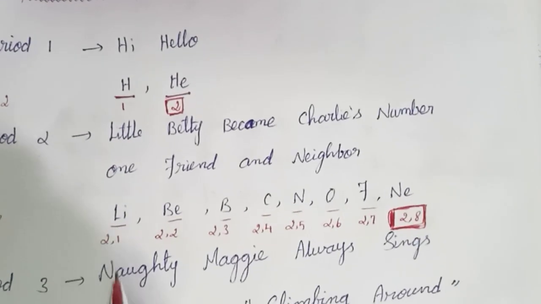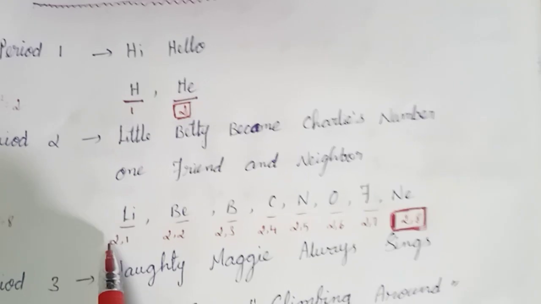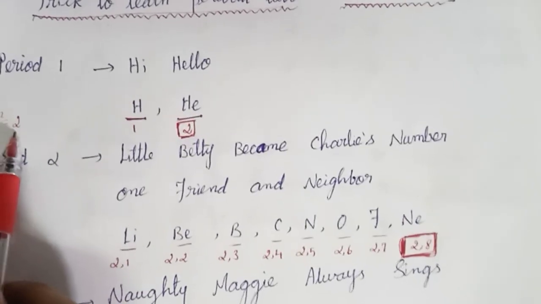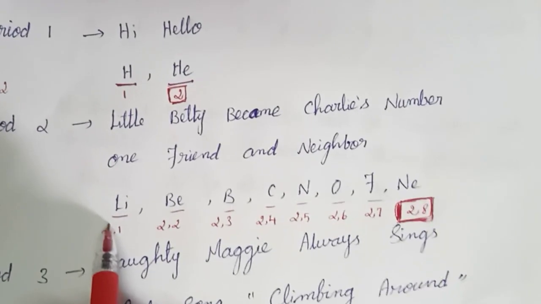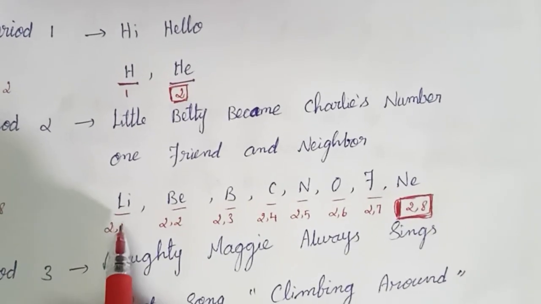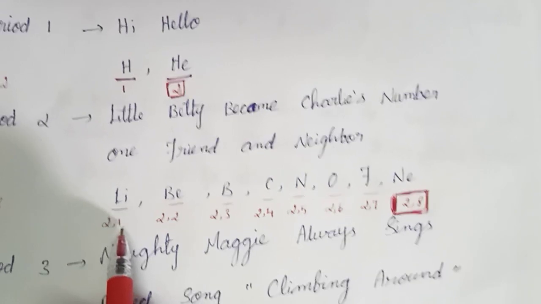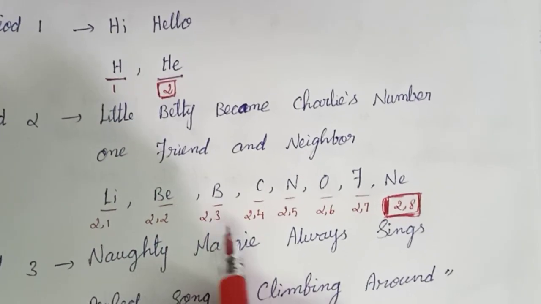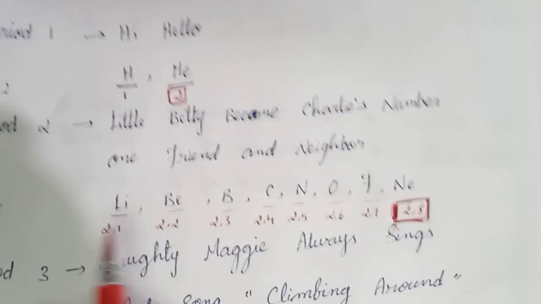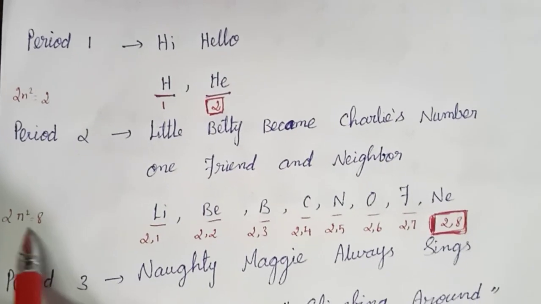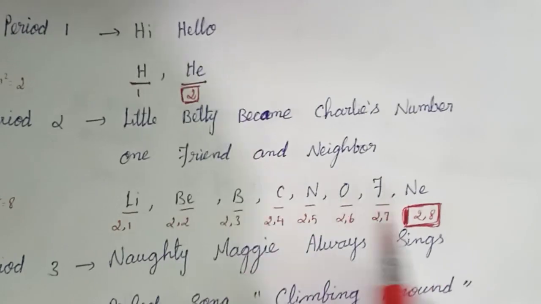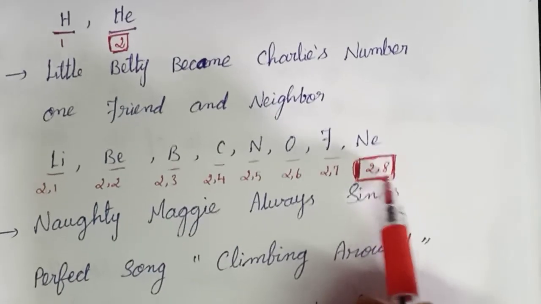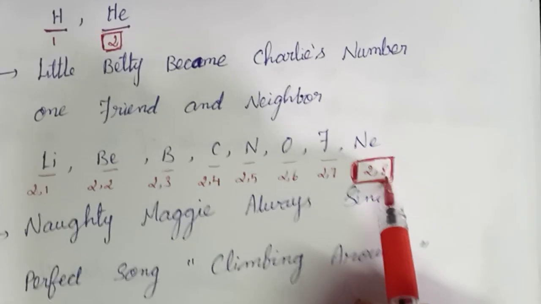Here we see lithium. The maximum capacity of the first shell is 2. So the first shell is completed, and the next electron enters another shell, the second shell. Like that it is filled. The maximum capacity of the second shell is 8 according to the 2n squared formula. In neon, the electronic configuration is 2, 8.